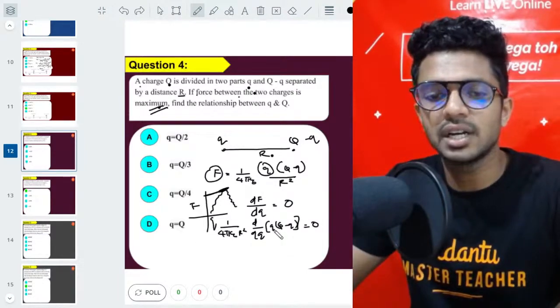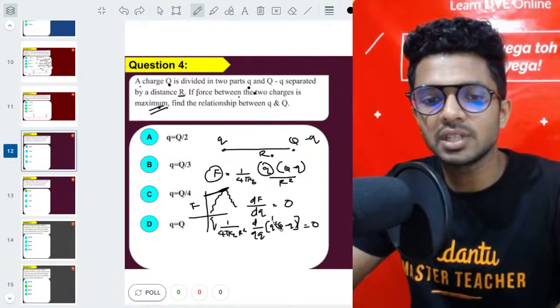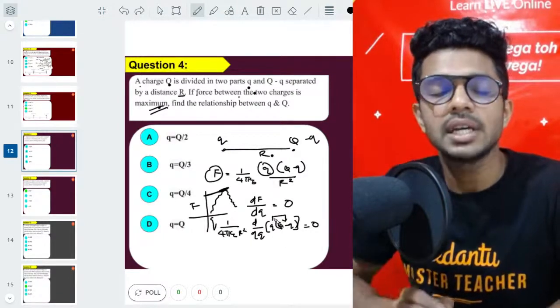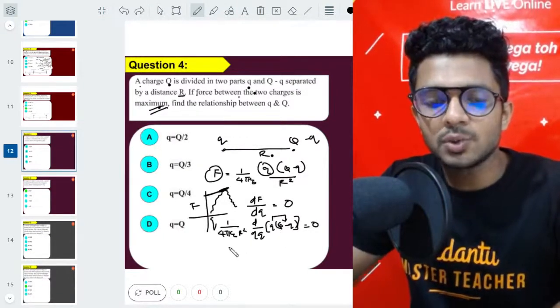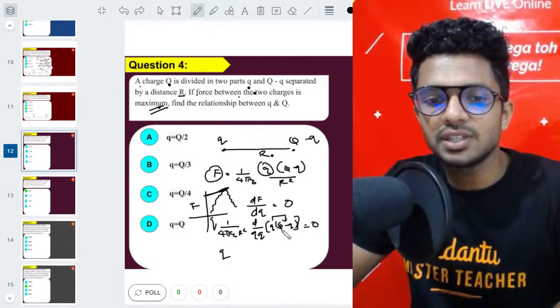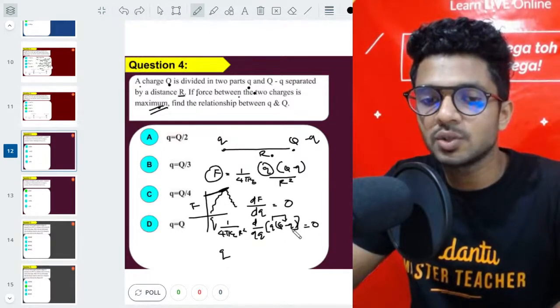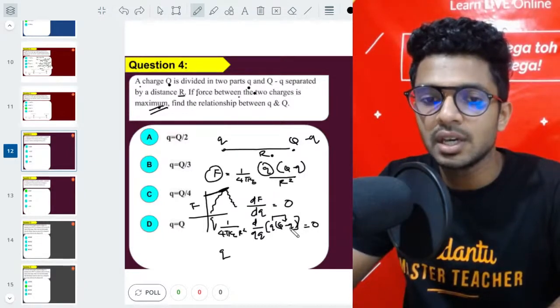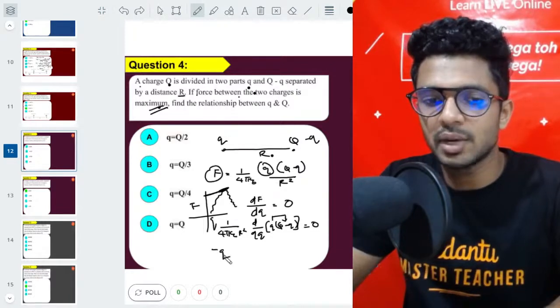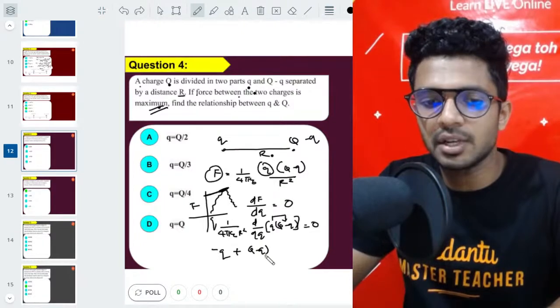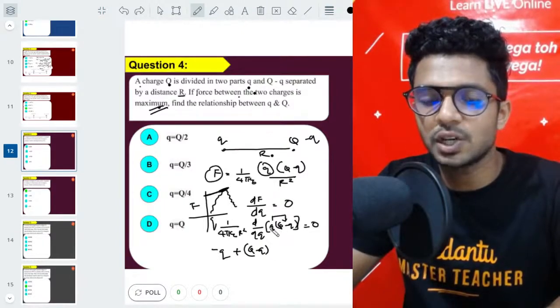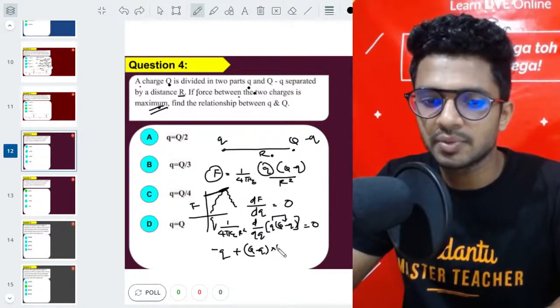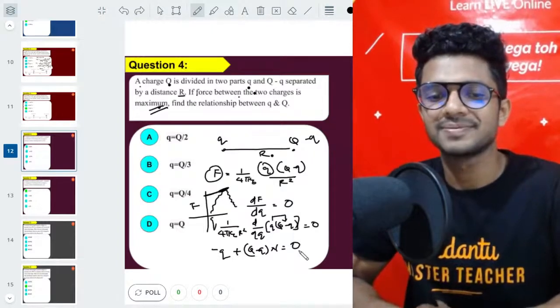Now let us do the differentiation by using the multiplication method. First one, q into the differentiation of (Q minus q). What is the differentiation of Q minus q? Capital Q is a constant, and d by dq of minus q is minus 1, so minus q, plus the second one, (Q minus q) into the differentiation of the small q, that's 1, and it's equal to 0, right?